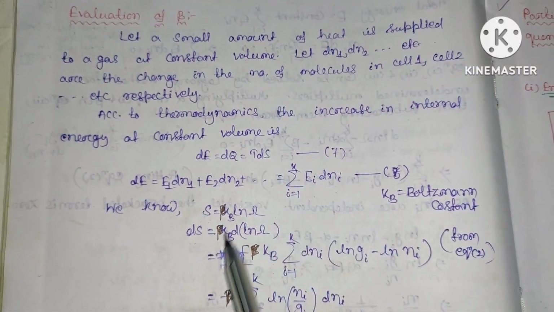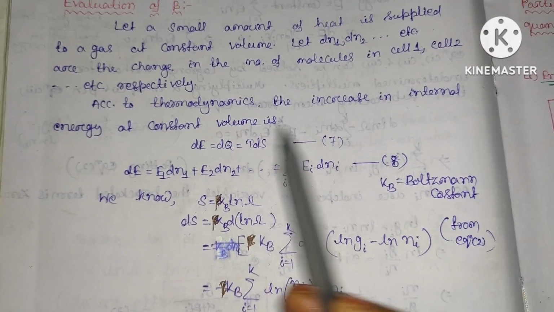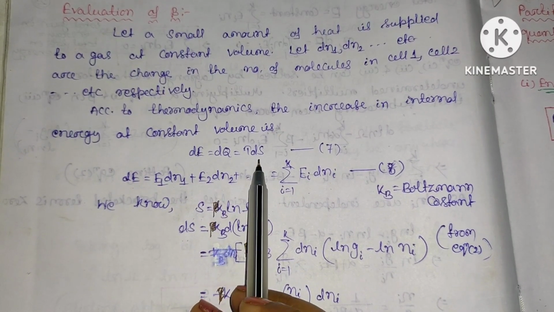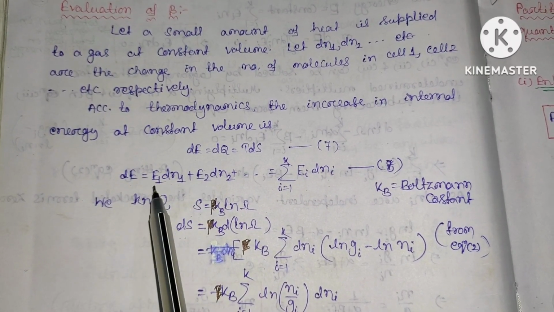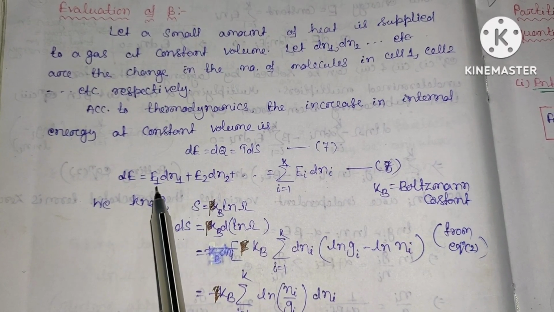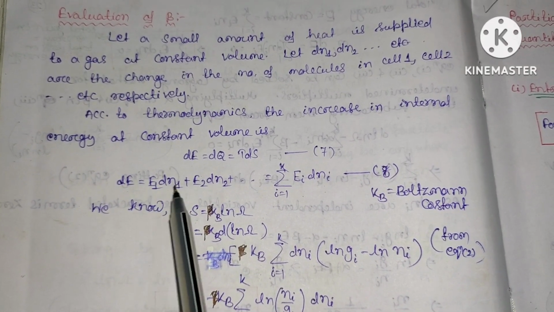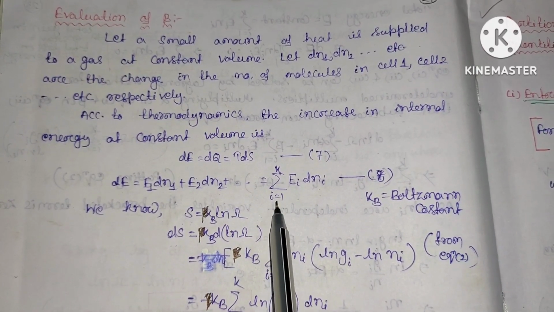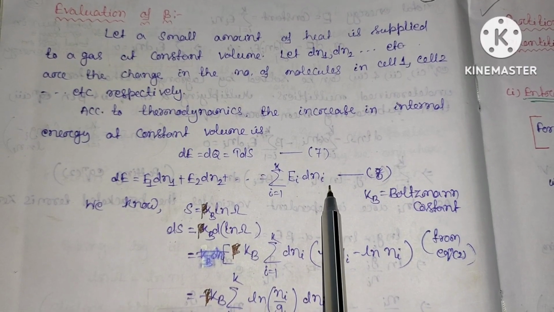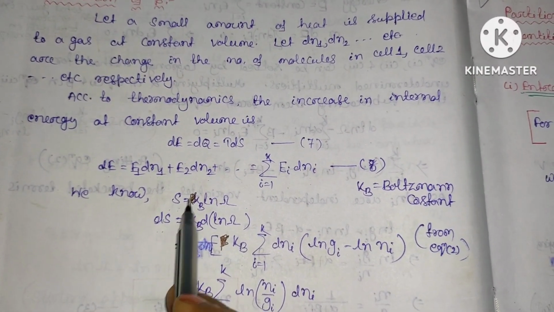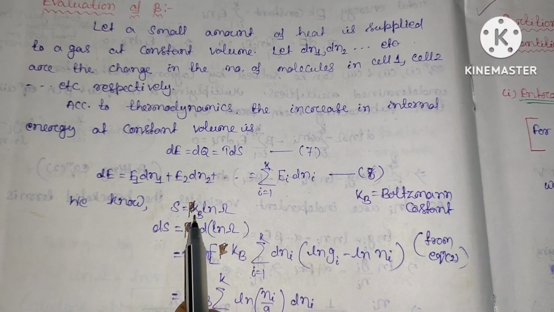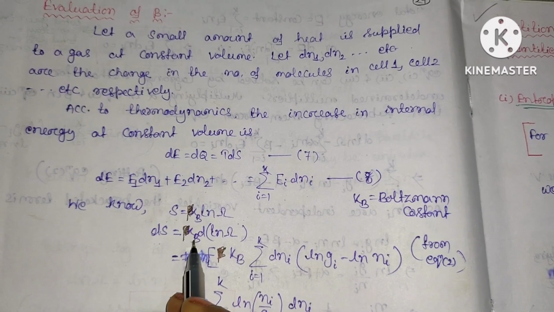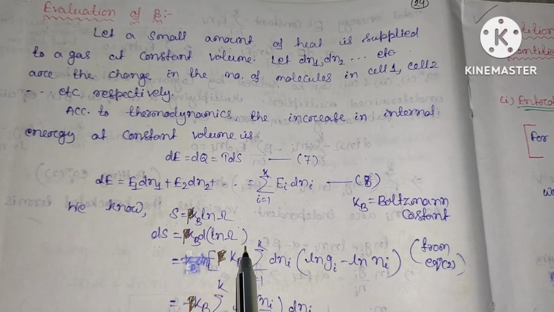According to thermodynamics, the increase in the internal energy at constant volume is dE equal to dq, that is TdS, or this dE can be written as E1 dN1 plus E2 dN2 plus so on, that is equal to sum i equal to 1 to k Ei dNi. S we know, that is entropy, equal to Kb, that is Boltzmann constant, Kb ln omega. So dS will be equal to Kb into d ln omega.